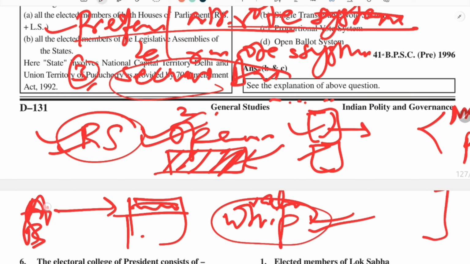He can give vote to the party B candidate. So that's why this concept of secret ballot system has been devised, and the parties cannot issue a whip. But in general, the parties will only vote for their candidate. So that is the concept of secret ballot.